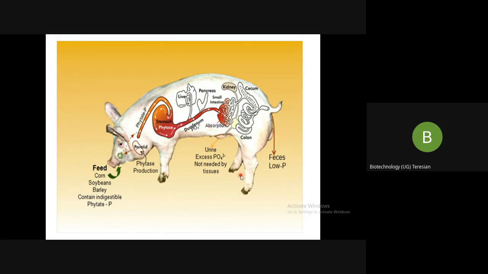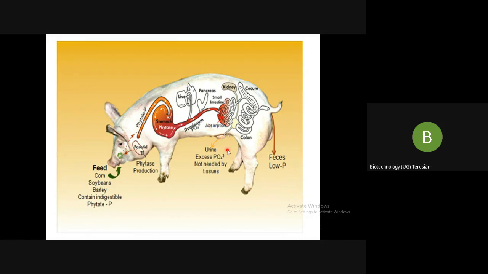So now what the scientists have done is they have introduced this phytase enzyme in the salivary gland of the pig. So when the pig feeds on this phytate, the phytase enzyme breaks down the phytate so that the phosphorus is freely available. Then it is absorbed in the stomach, the duodenum, and finally in the liver. And when the fecal matter is produced, it contains low phosphorus.